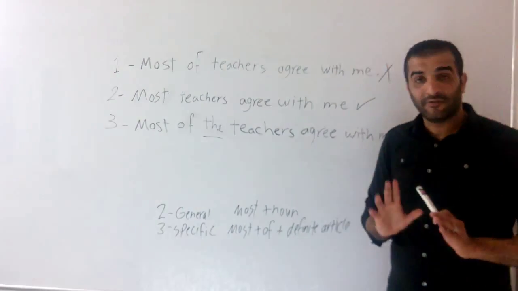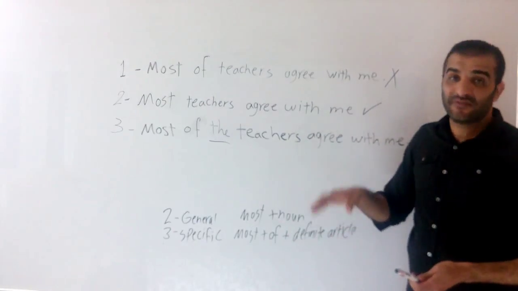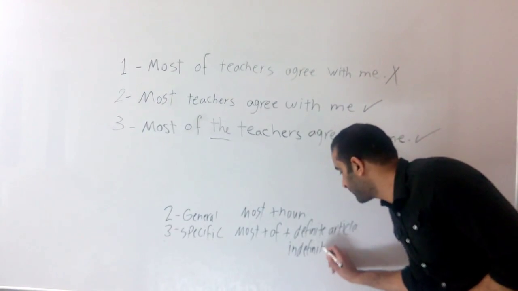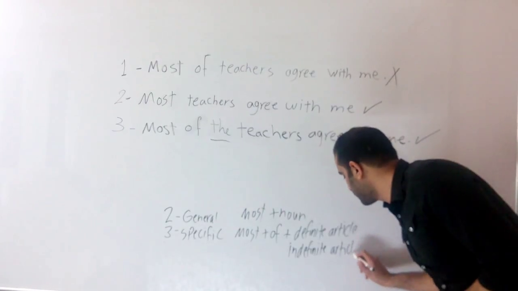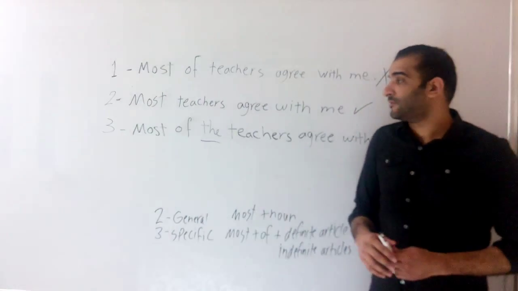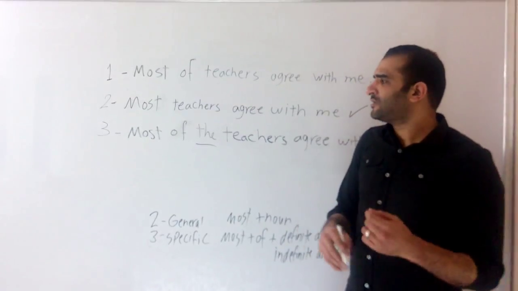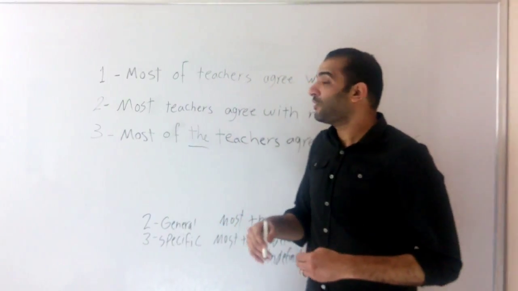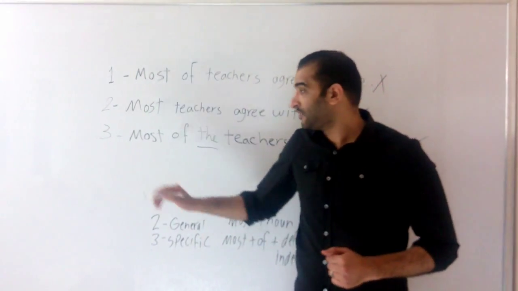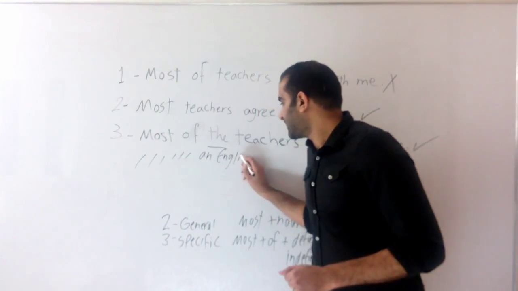Now we've got 4 categories we can use after most of. One of them is the definite article and the indefinite articles. What are they? A and an. I'll give you an example. I ate most of a pie. Another example: I took an English exam. I took most of an English exam.